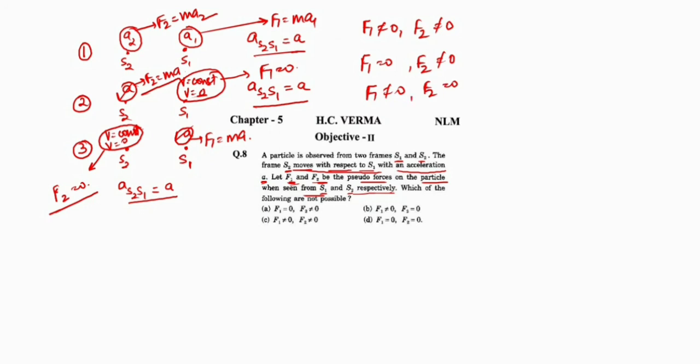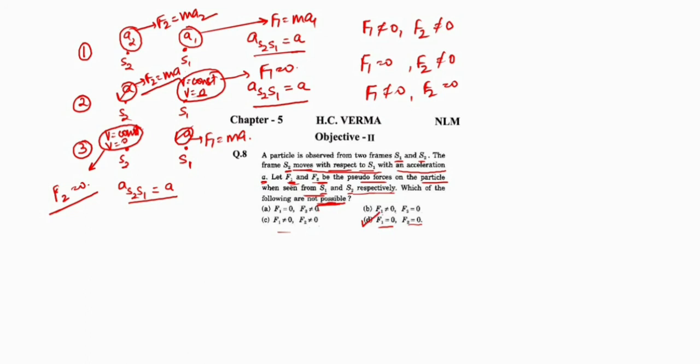Let's check the options. Which of the following are not possible? F1 equals 0, F2 equals 0: not possible. F1 not equal to 0, F2 equals 0: this is possible. F1 not equal to 0, F2 not equal to 0: this is possible. F1 equals 0, F2 not equal to 0: this is possible. So this is not possible, so this is the correct option.